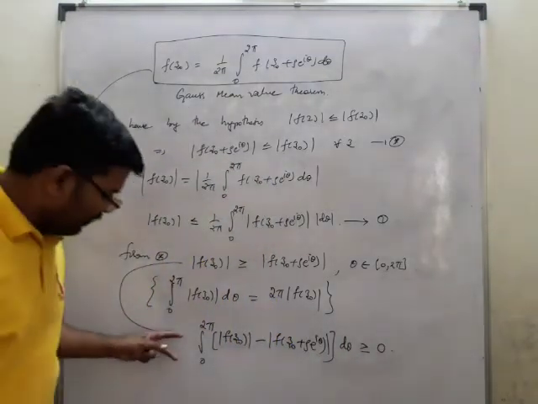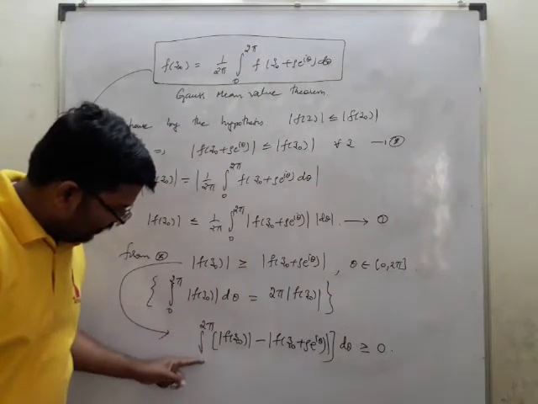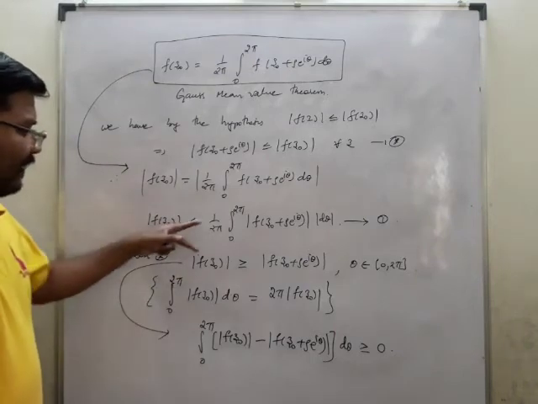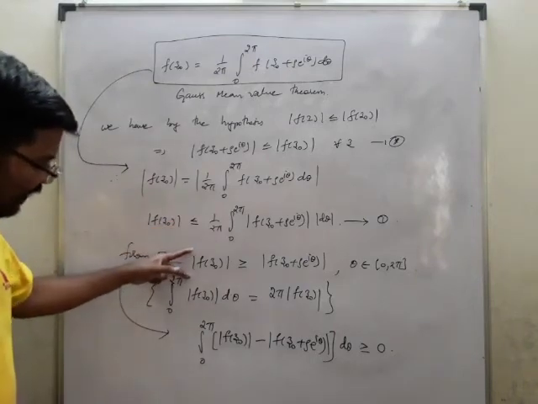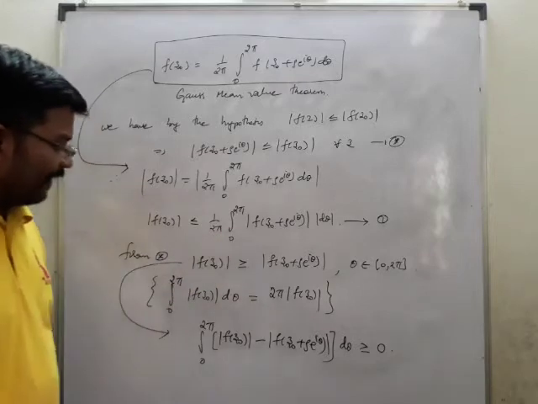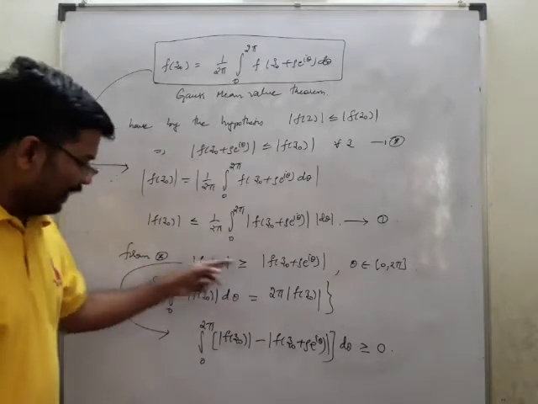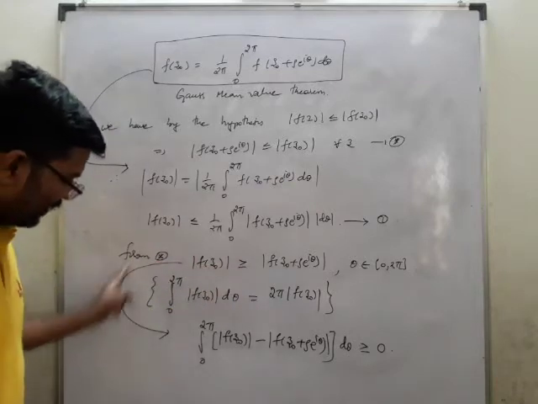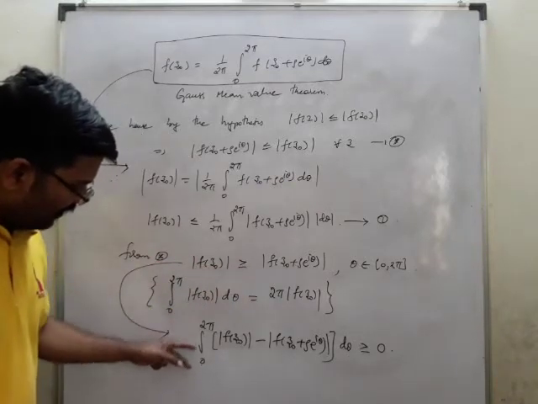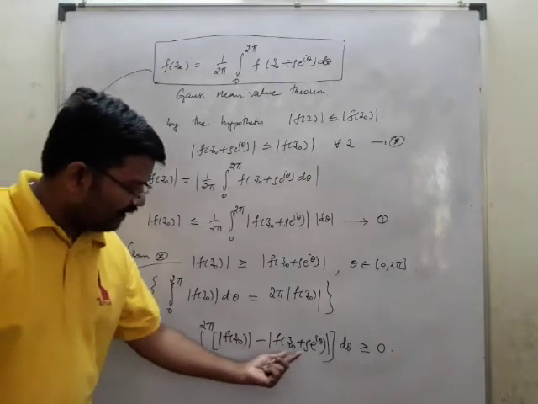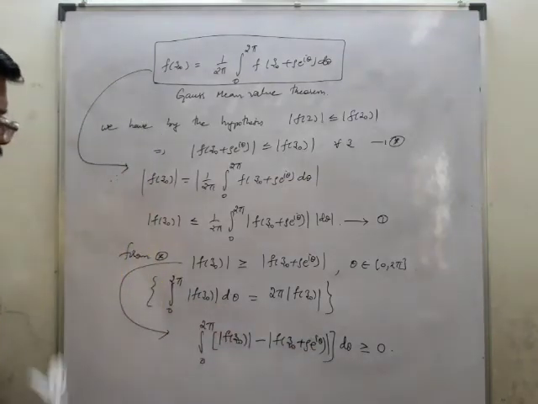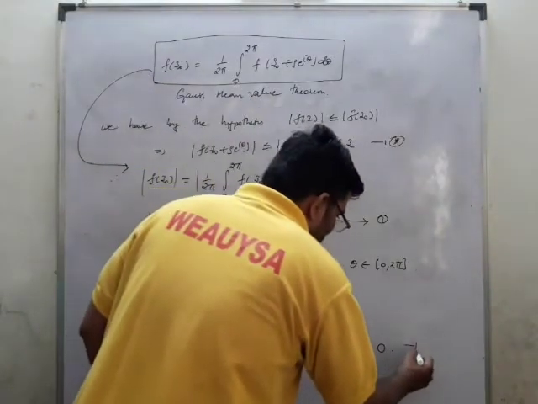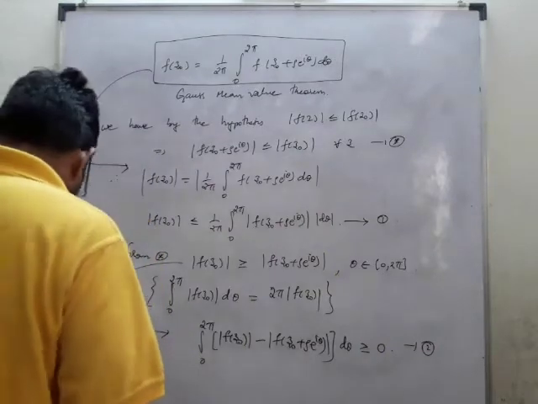Okay, so what is going to happen here? This integral is 0 to 2π. If I take the integral 0 to 2π, you will get 2π, and this also you will get 2π, so 2π gets cancelled. Again you get the same thing. So what I got is ∫₀^{2π} (mod f(z₀) − mod f(z)) dθ is greater than or equal to 0. We'll take this as number 2.